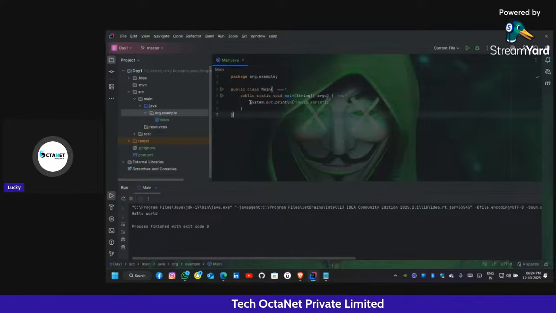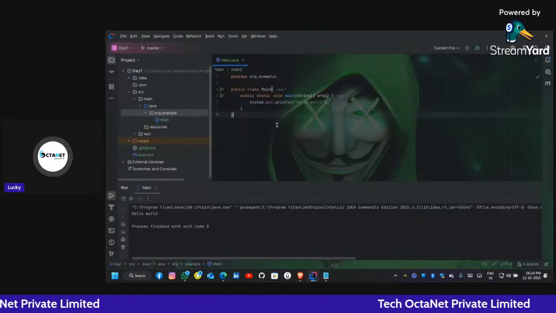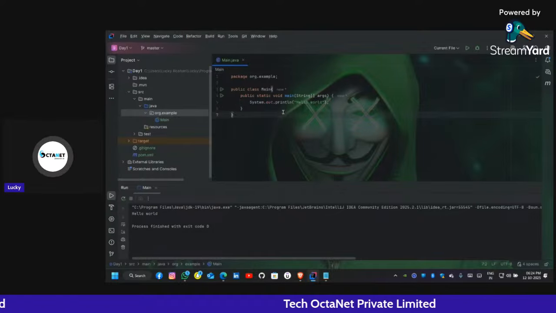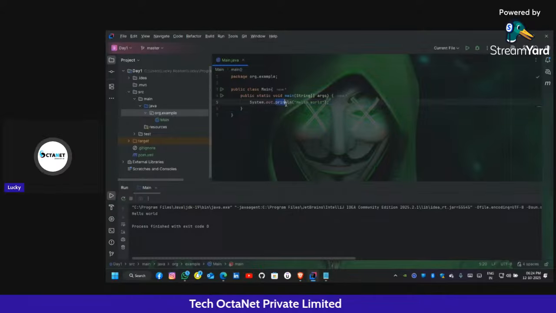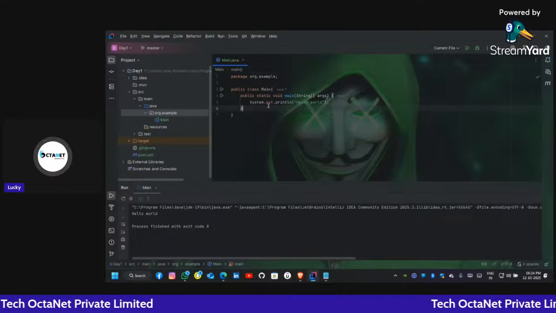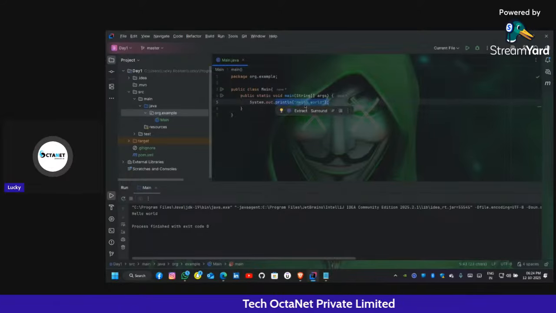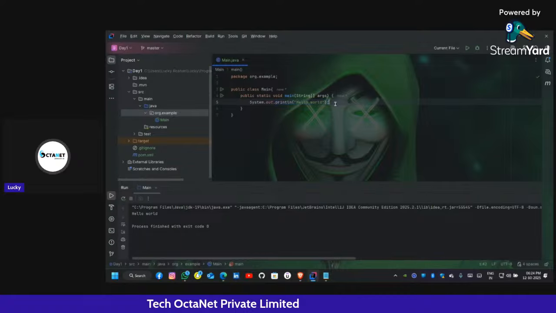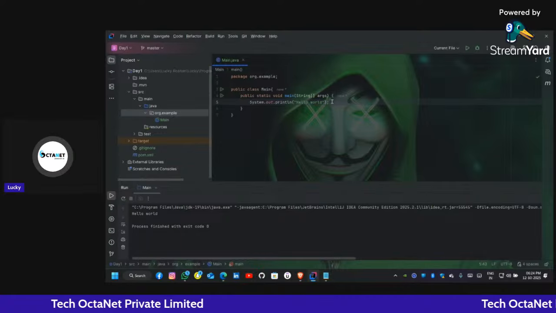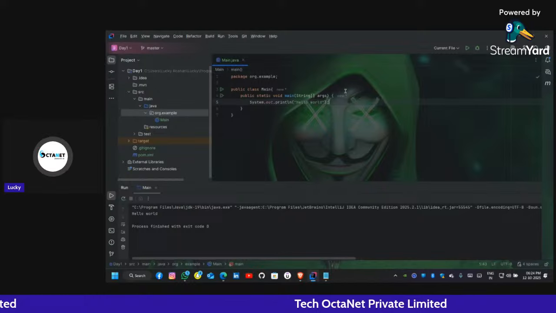Then what is System.out.println? System is a class in which out is an object. What a class is and what an object is, we are going to learn. So let's focus on println, which is a method. Just like main is a method, we are writing System.out.println. This println itself is a method that takes a parameter, hello world. We are also going to learn about methods, parameterized methods and non-parameterized methods.